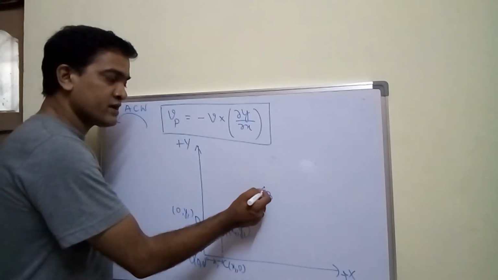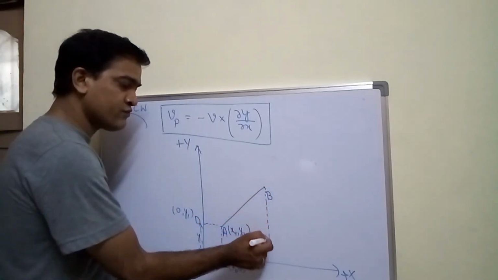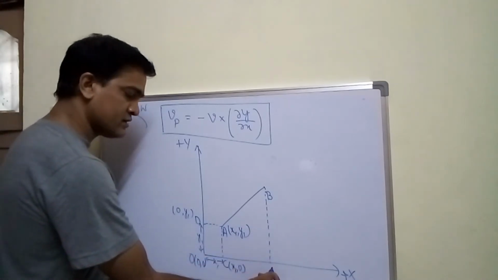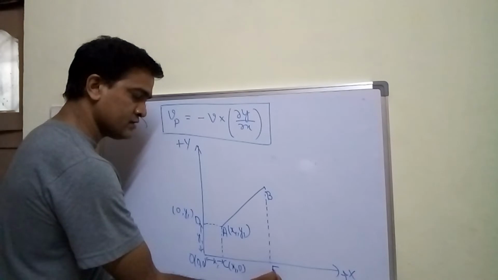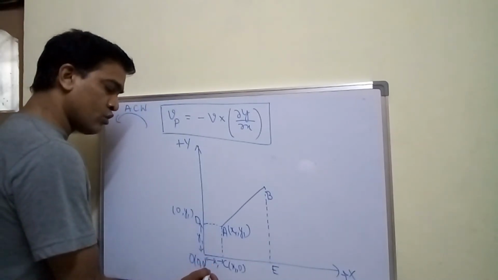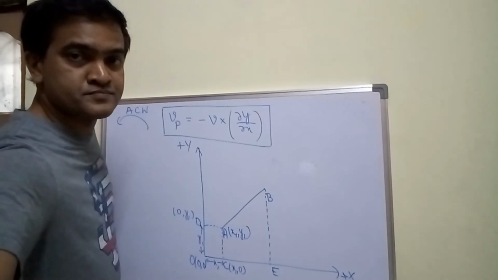Similarly, if I consider point B, from the origin, let me denote this point as E. From O to E, is it visible?